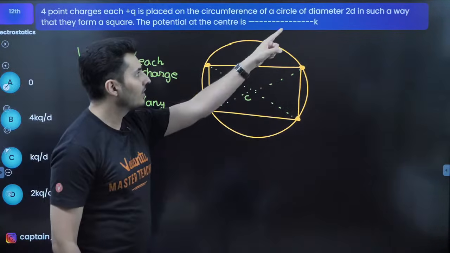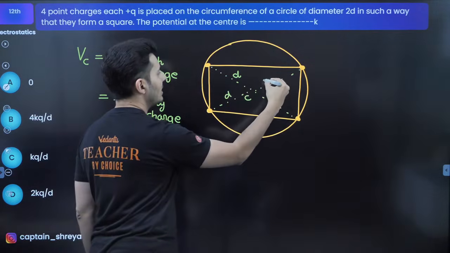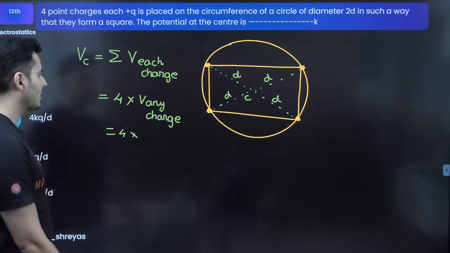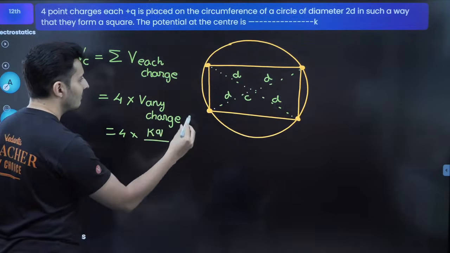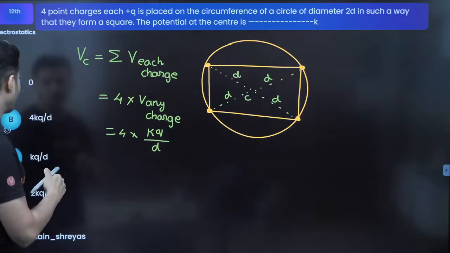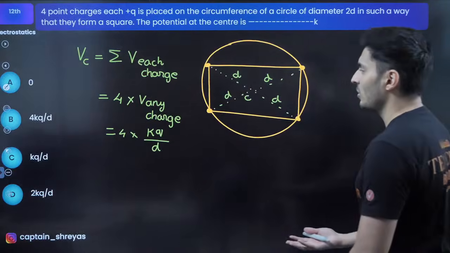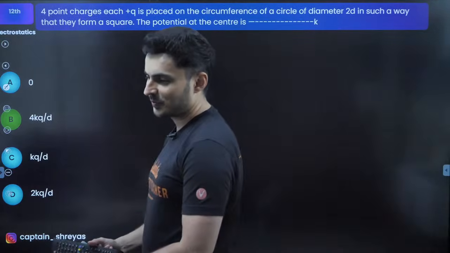Now the diameter is 2d. So this will be d, this will also be d, this is also d, this is also d. So the distance of the center from any one of the charges is basically d. So it will be k times q divided by d. So kq by d, but it will be 4 times that. So hence option B should be the correct answer.